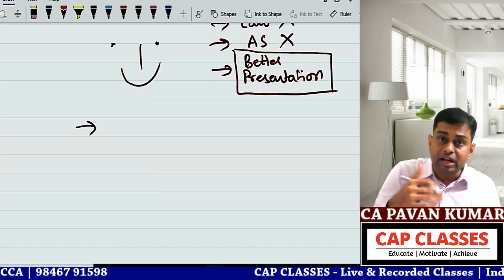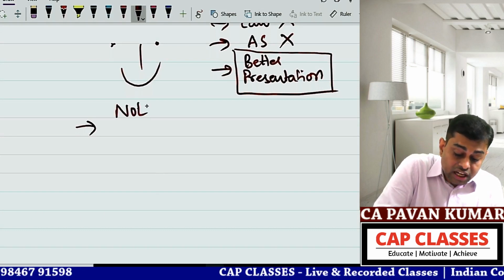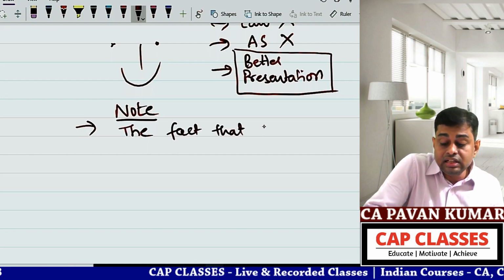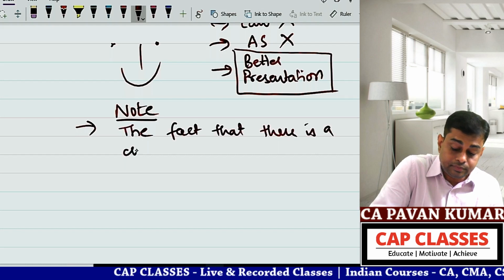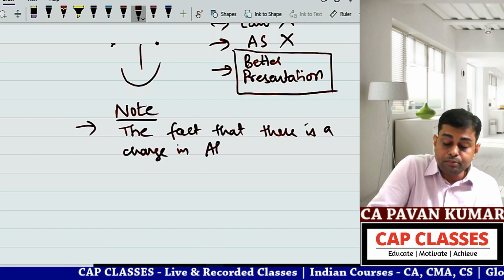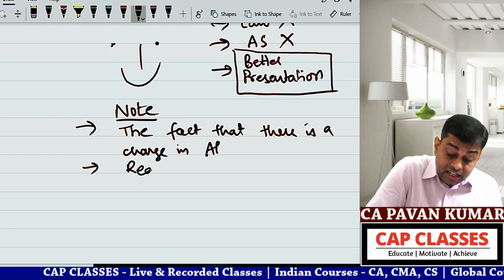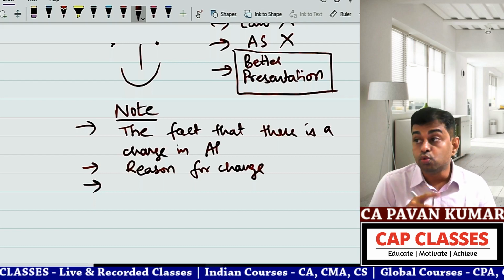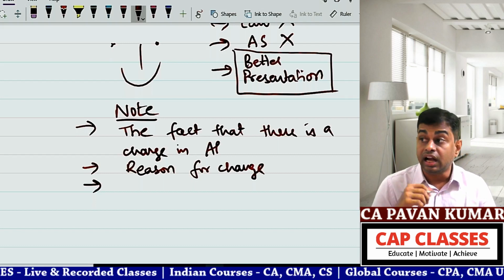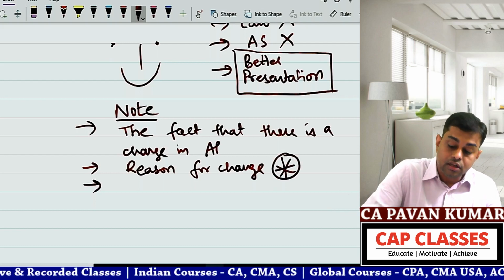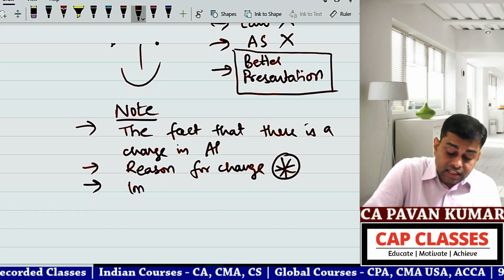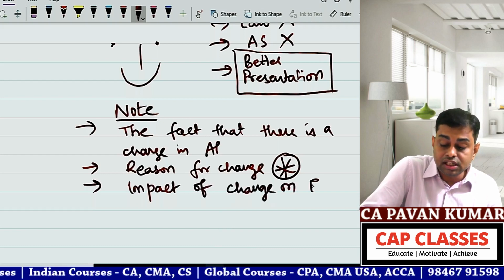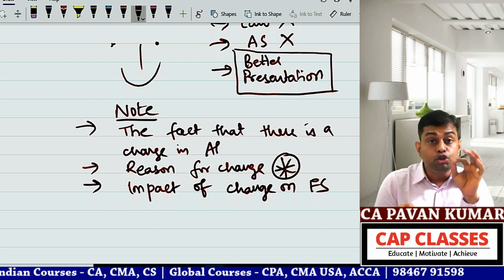You need to disclose in the note the fact that there is a change in accounting policy, the reason for change, why that change is happening, which is very, very important, and then the impact of change on P&L and balance sheet, financial statements. These three you should include in notes to accounts.